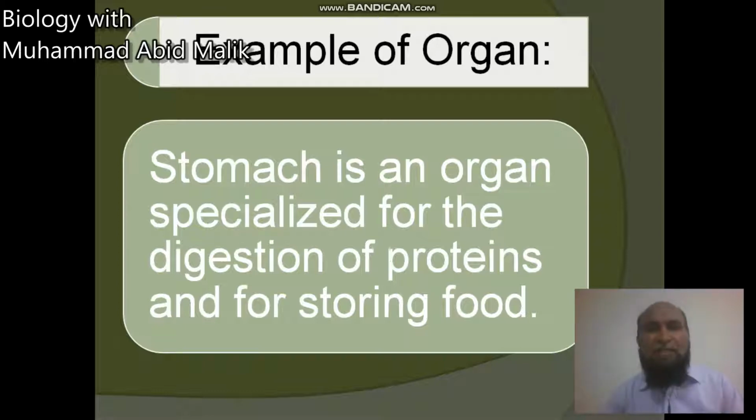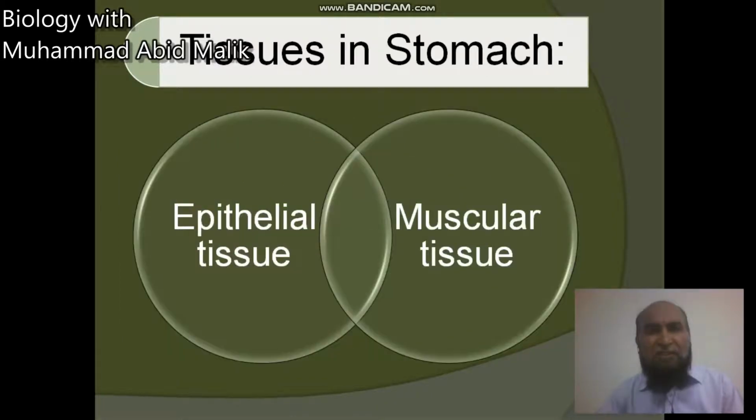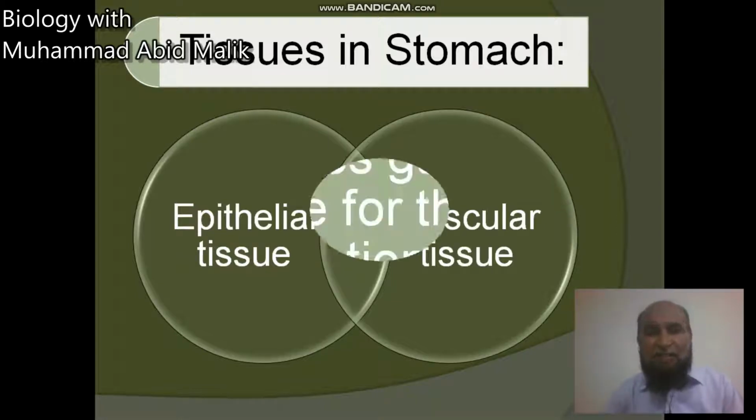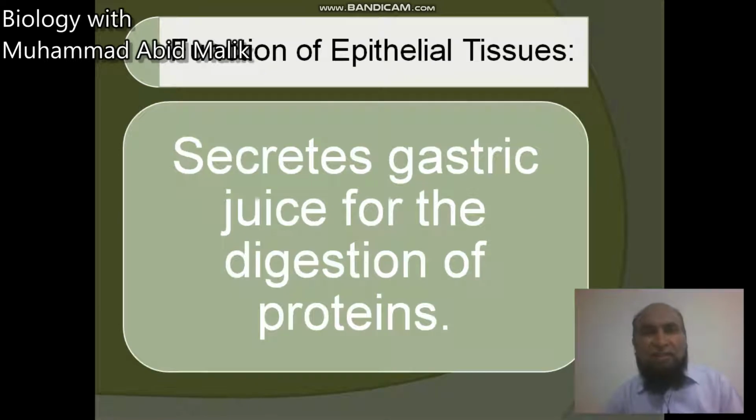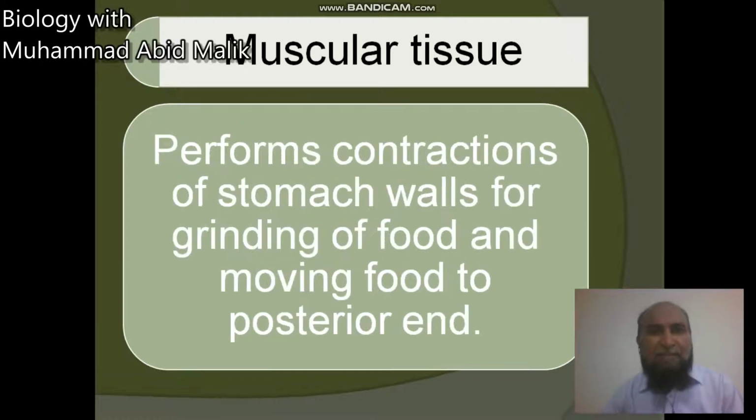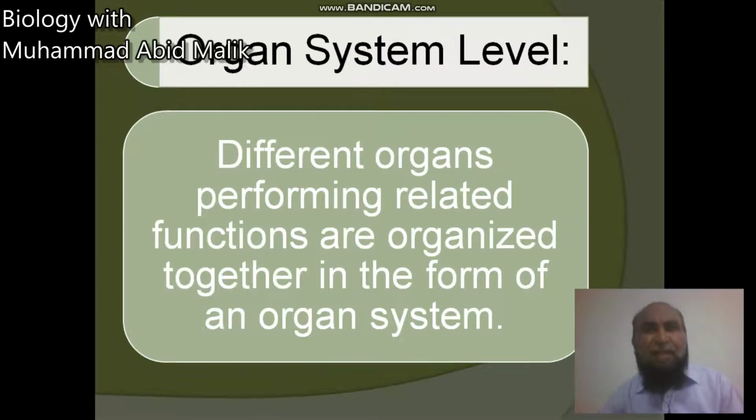Example of organ: stomach is an organ specialized for the digestion of proteins as well as for storing of food. So there are two tissues which are performing different functions. One is the epithelial tissue or glandular tissue, second is the muscular tissue. Function of epithelial or glandular tissue: secrete gastric juice for the digestion of proteins. Secondly, muscular tissue performs contraction of stomach walls for the grinding of food and moving food towards the posterior end, towards the small intestine.